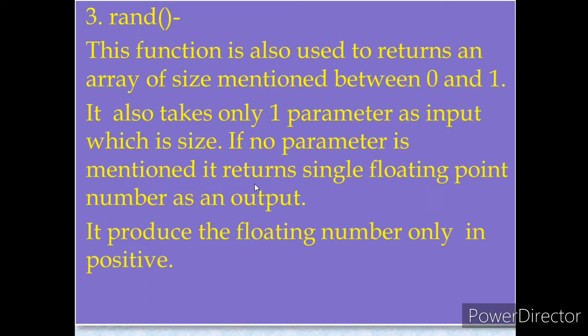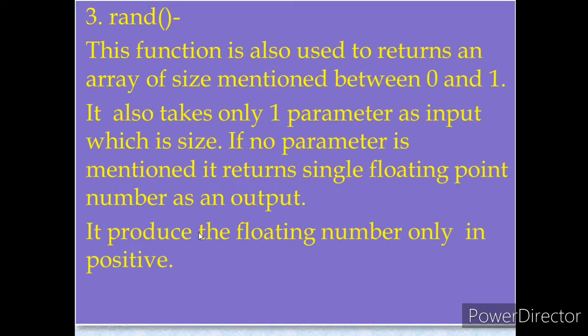Clear? And the difference between rand and rand_n is that rand produces floating point numbers only in positive. That means the array produced through the rand function will get only positive floating values. Positive float type values will be returned by the rand function.